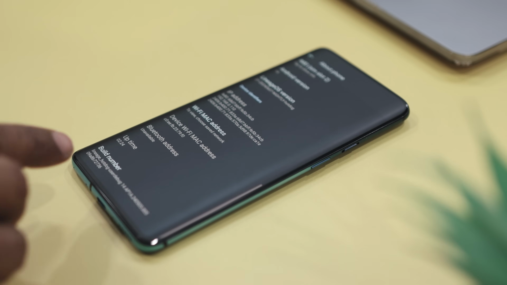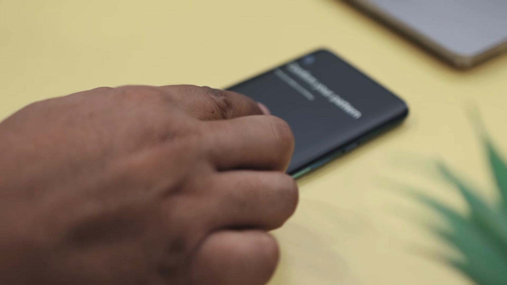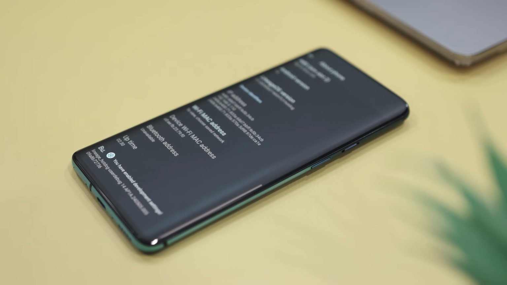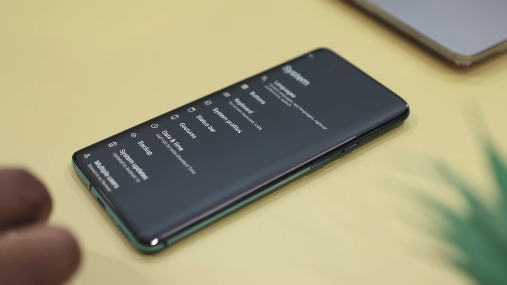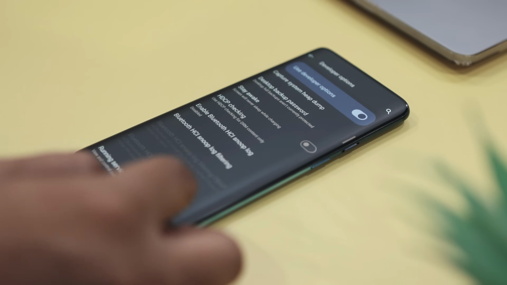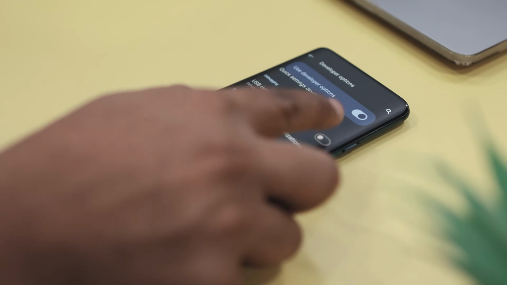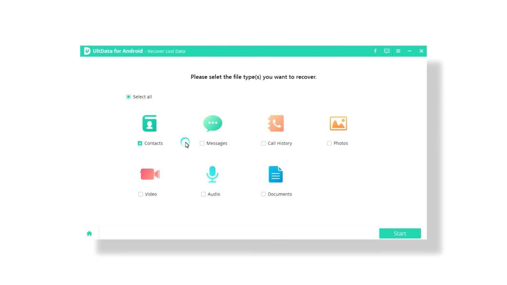To do this, just go to Settings, then About Phone. Now click on Build Number and tap it 7 times until developer mode is enabled. Then go back to Settings, find the Developer Options menu and toggle on USB debugging. After that, return to the tool, select the type of file you want to recover and start the scanning process.